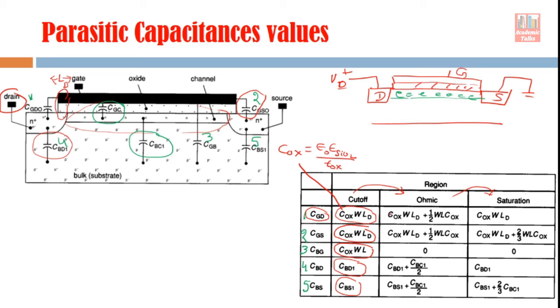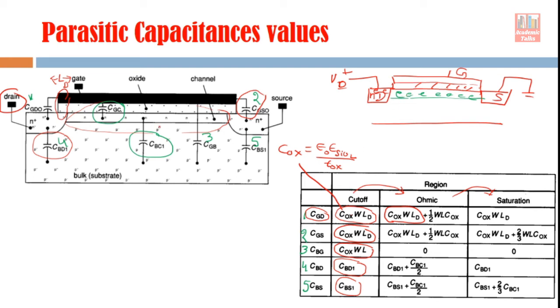What it includes is whatever capacitance was there because of this overlapping, that same capacitance will stay here. But now channel formation has also taken place. You see, this is N, means there are electrons here. It means this drain is connected to the channel.